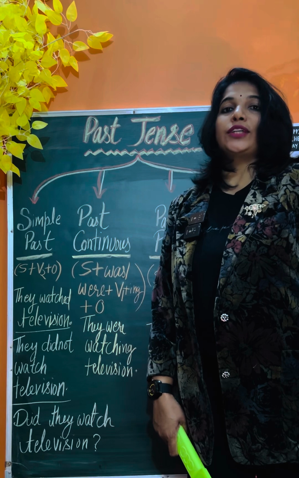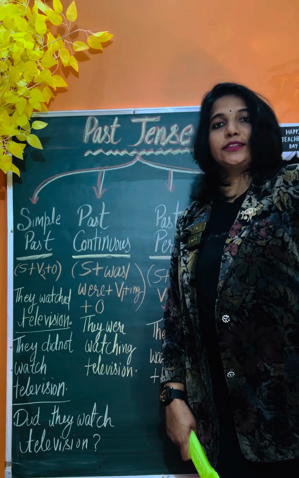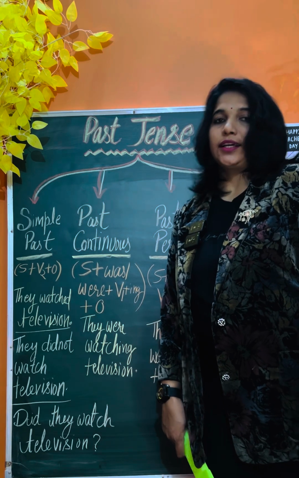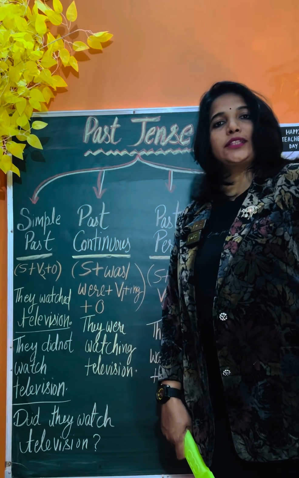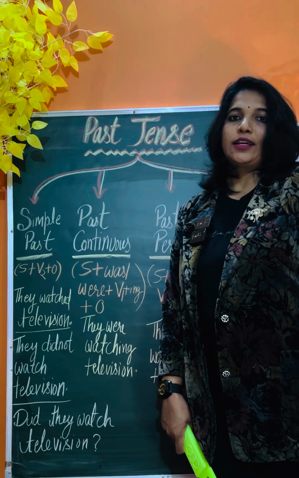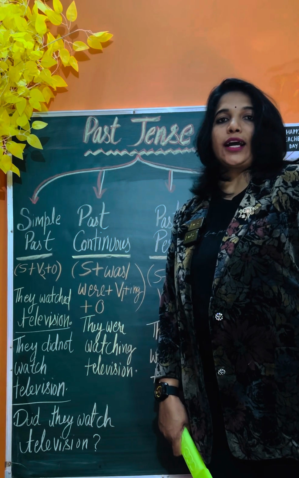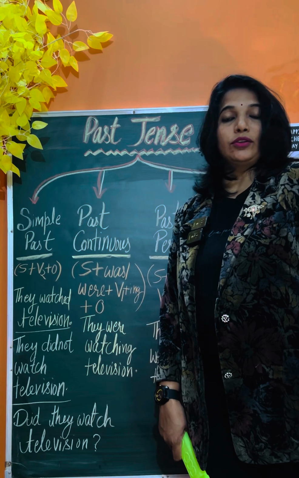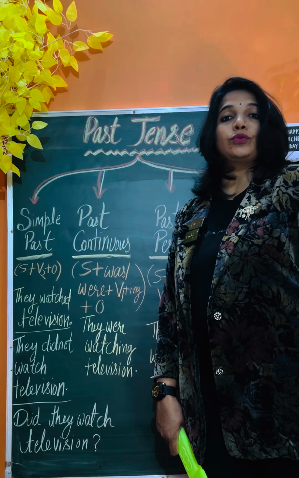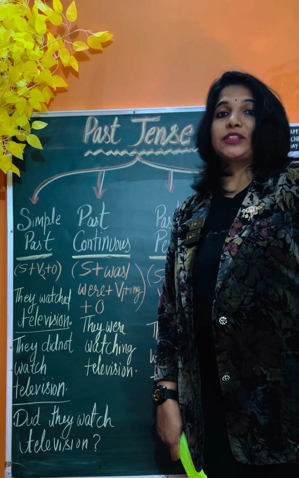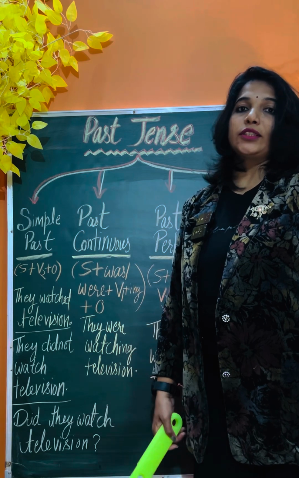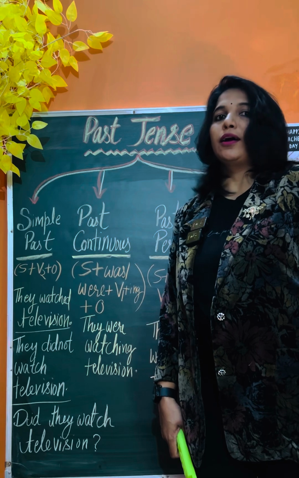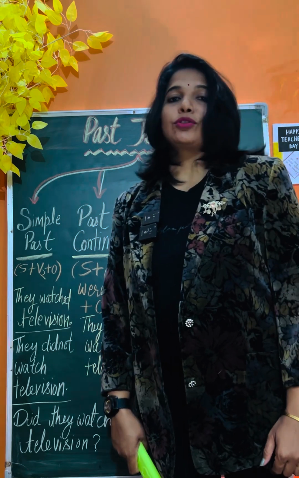Okay, so yesterday we covered the topic tenses, and I briefed you all that tenses are of three types: past tense, present tense, and future tense. And I already mentioned that we will be covering the topics one by one. So the 12 subtypes will be covered along with their main type. Okay, so I am before you with the topic past tense. Let's start.